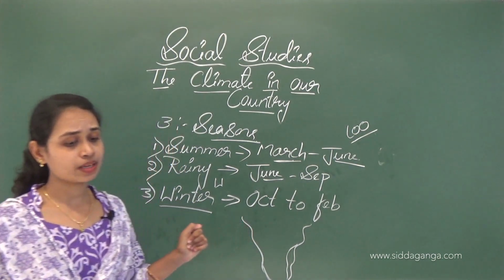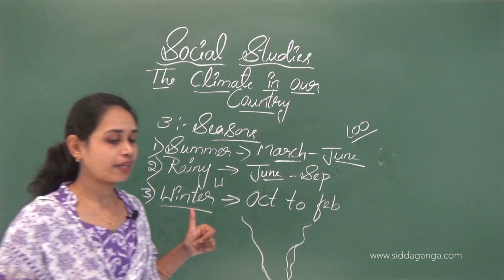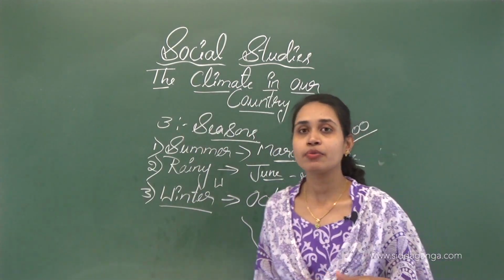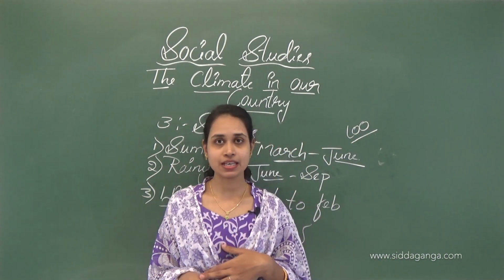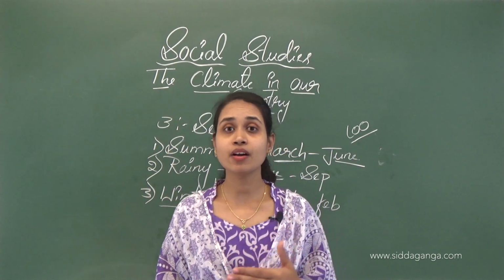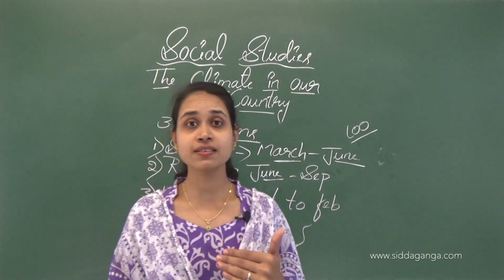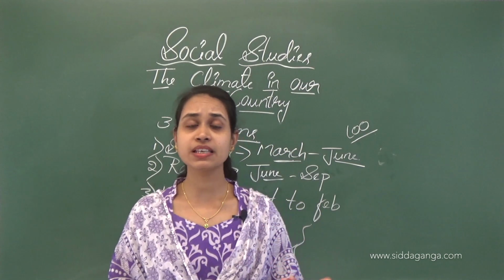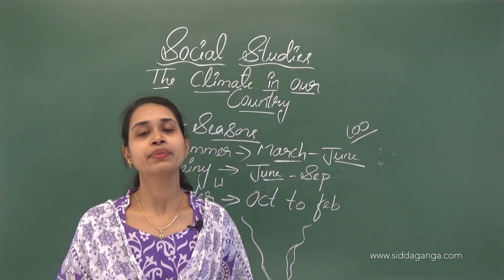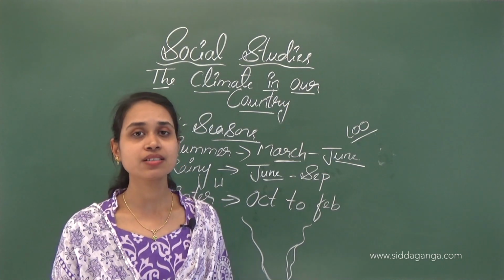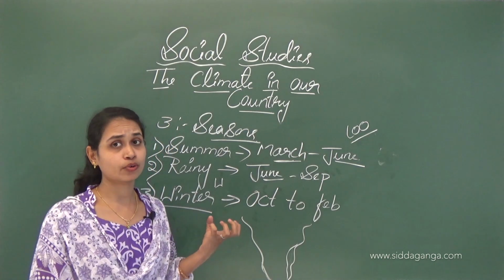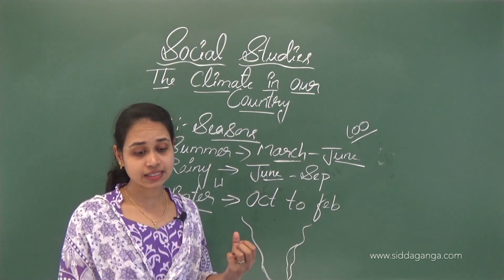Winter is the season of apples, oranges, leafy greens and vegetables. We can see seasonal fruits. In the summer season we see mangoes, the king of fruits. So season wise we grow different fruits, and in the winter season we see apples and oranges.